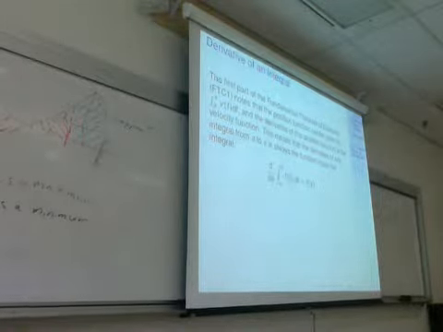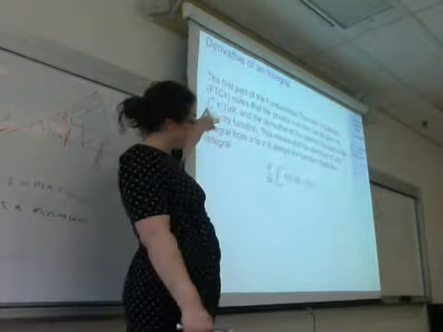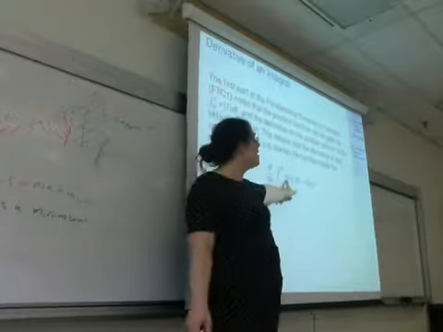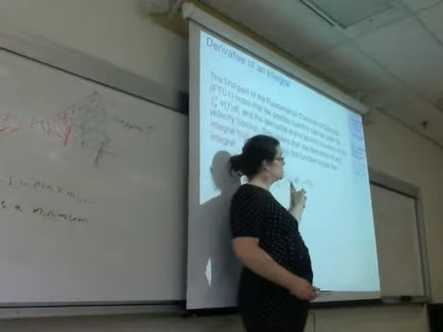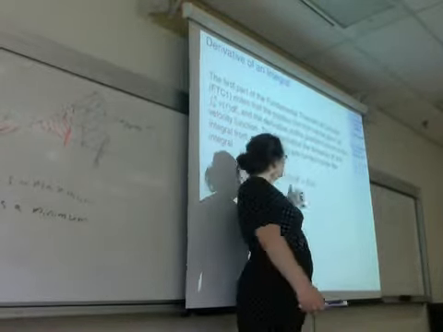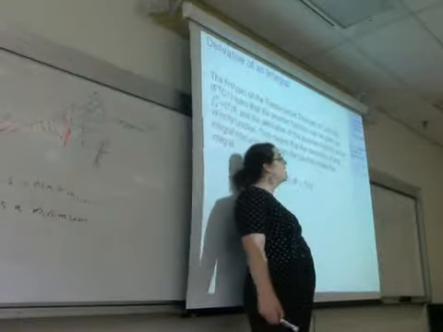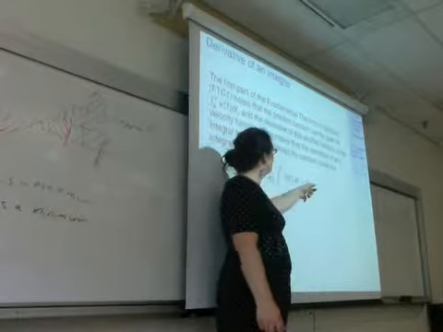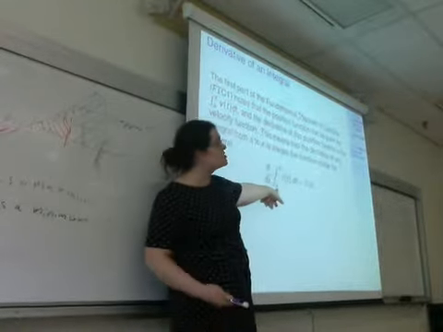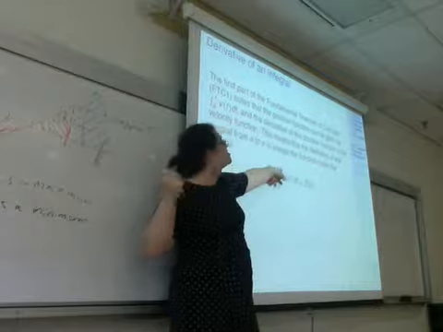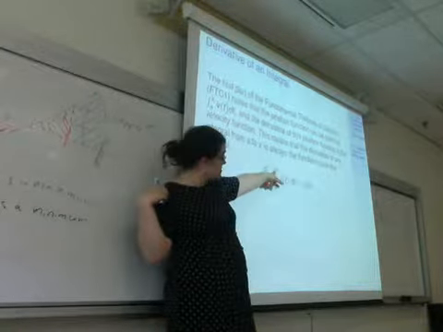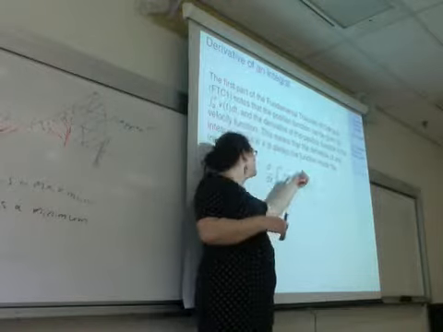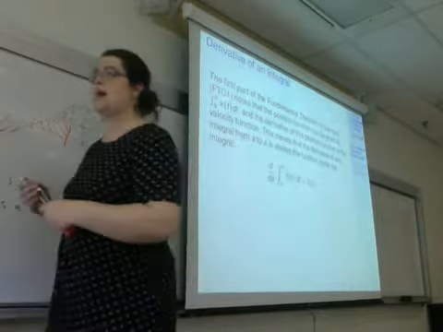And because the integral of the velocity gives you a position function, the derivative of the position function gives you a velocity function back again. The derivative of an integral will always give you just the function inside. This rule is called the fundamental theorem of calculus part 1. So if you take the derivative of an integral, it gives you the function inside. This rule only works if the bottom of the integral is a number and the top of the integral is an x. This is the only case in which this rule works. If it's something else, it's going to be a little bit more complicated than that.